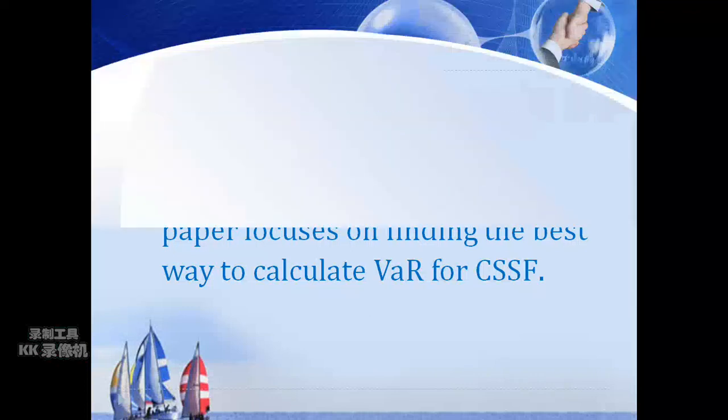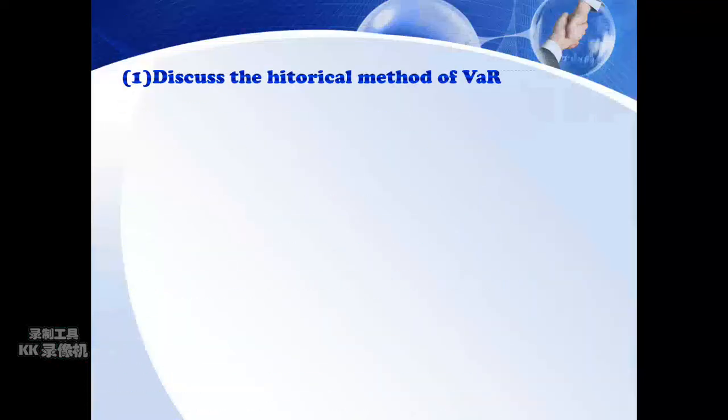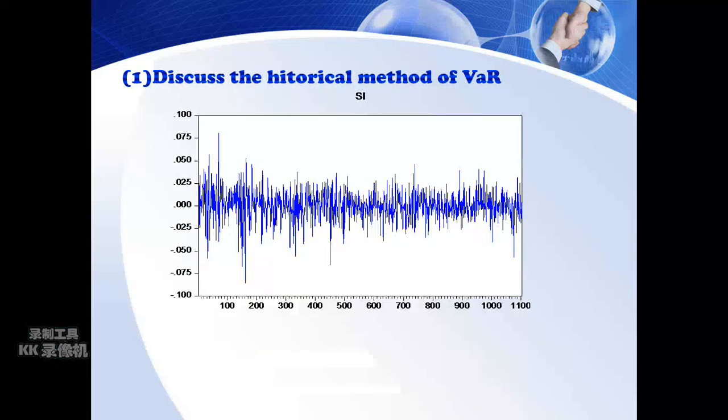The first attempt to assess the VaR of CSSF is the historical simulation method. It is based on the assumption that history will repeat itself in the immediate future. More precisely, the market variables are static. However, as shown in the picture, the market is essentially a non-stationary variable. So, I exclude the applicability of historical simulation.